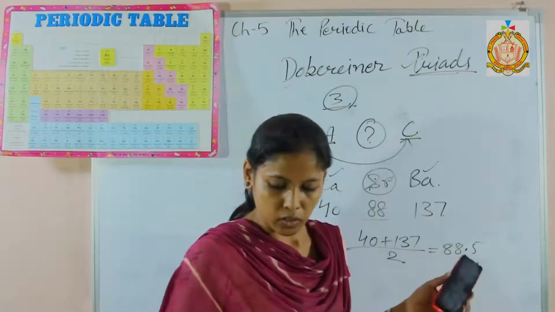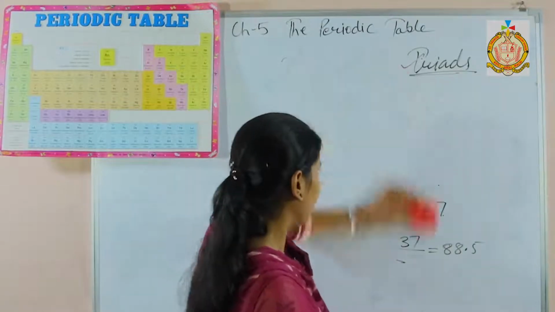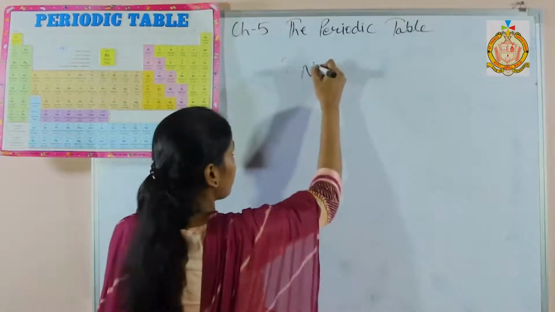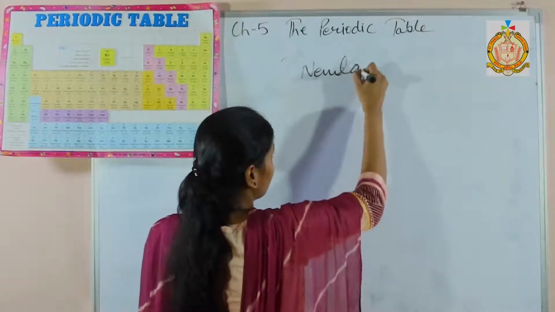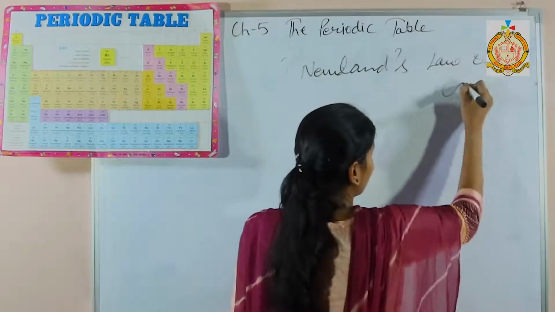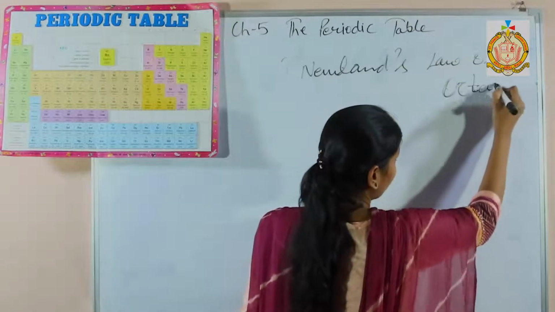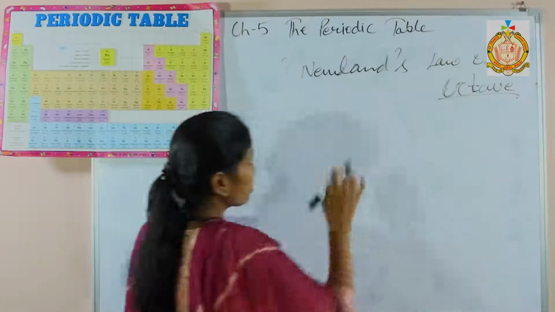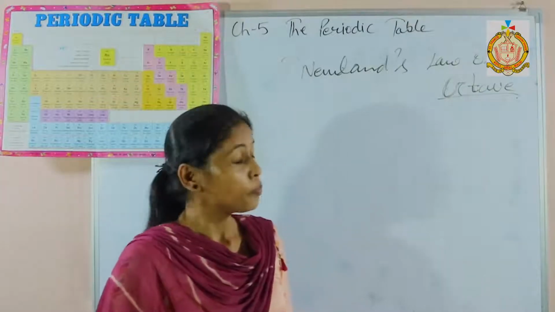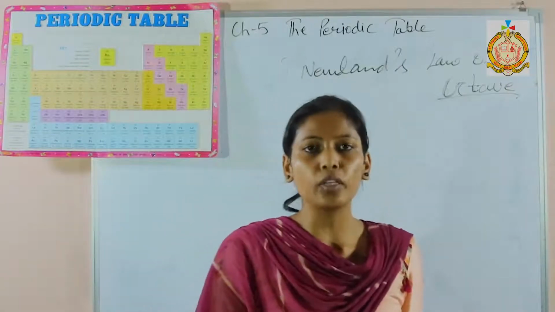Afterward, the next concept was given by Newland, Newland's law of octaves. The word oct stands for 8, octave. What he did was arrange the elements in such a way that the 8th element's property matches with the first element.